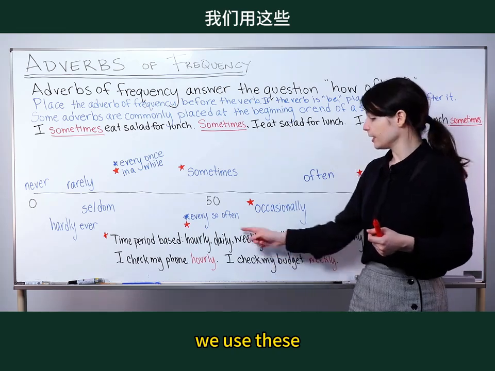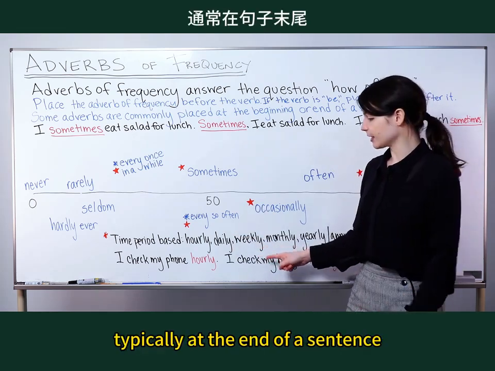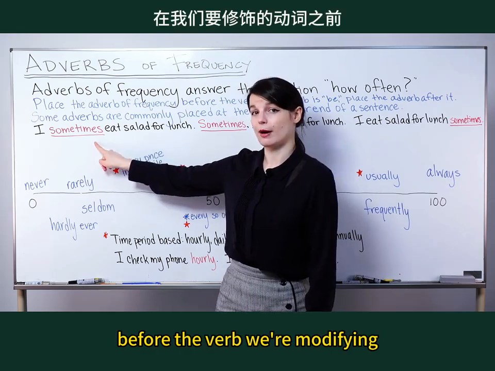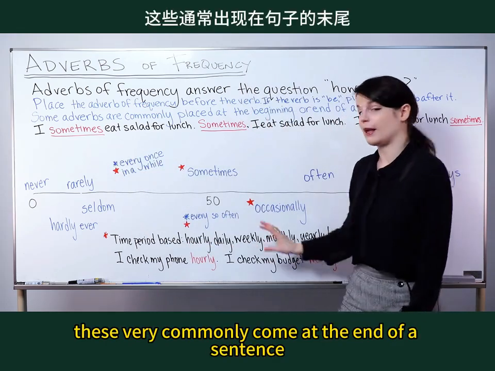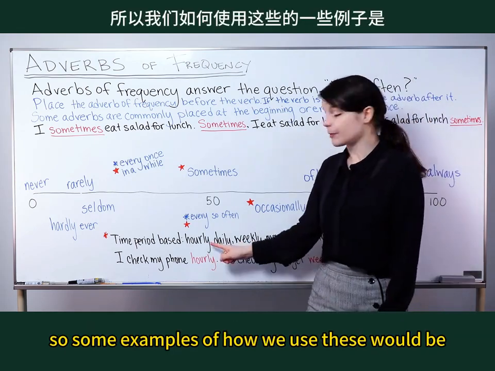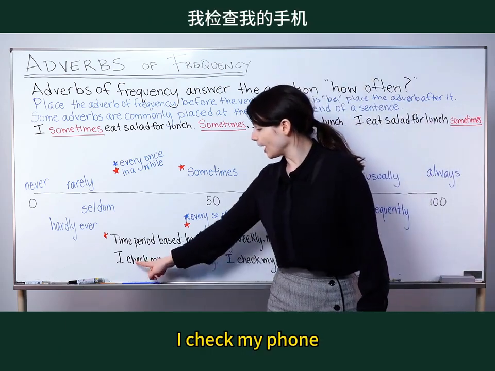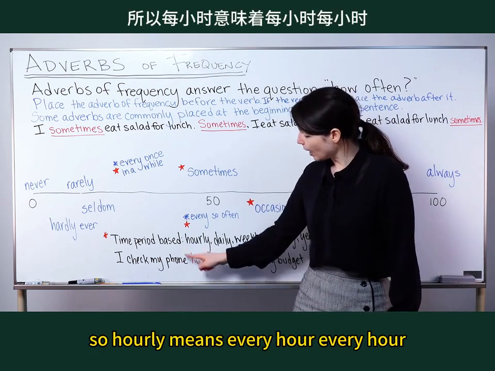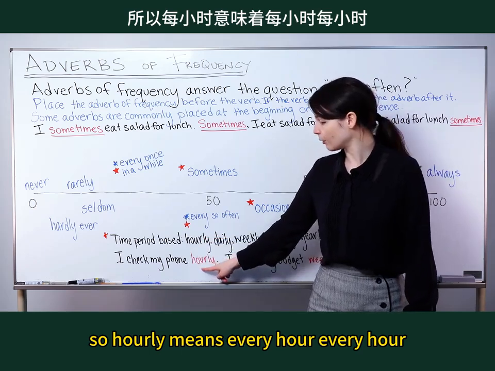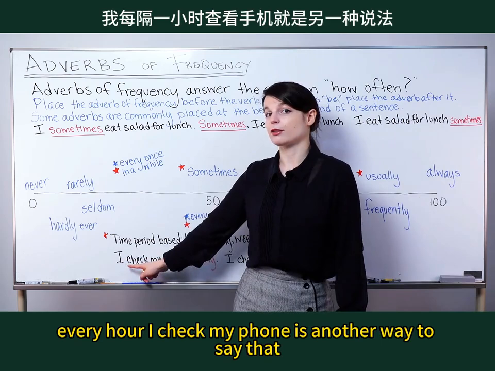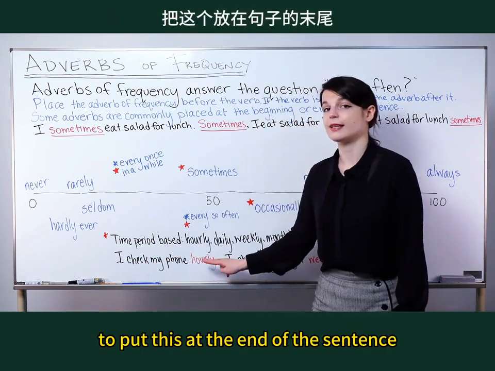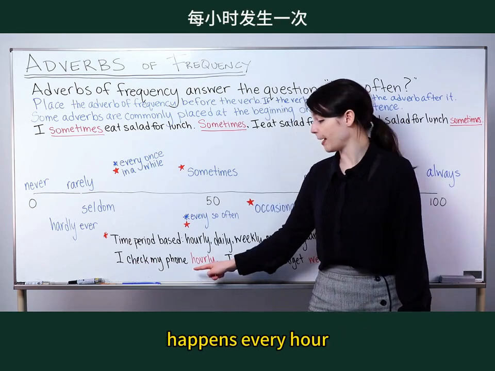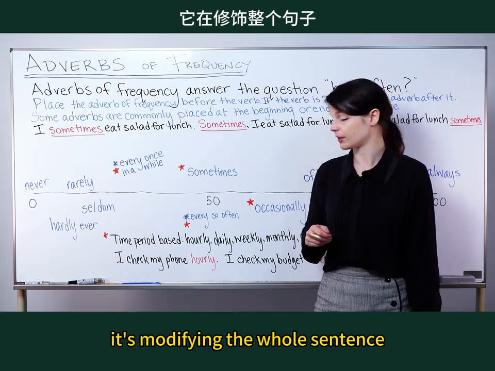We use these typically at the end of a sentence. So we don't usually put these at the beginning or before the verb we're modifying. These very commonly come at the end of a sentence. So some examples of how we use these would be, I check my phone hourly. So hourly means every hour. Every hour I check my phone is another way to say that. It's very common to put this at the end of the sentence. This is showing us this whole activity happens every hour. It's modifying the whole sentence.